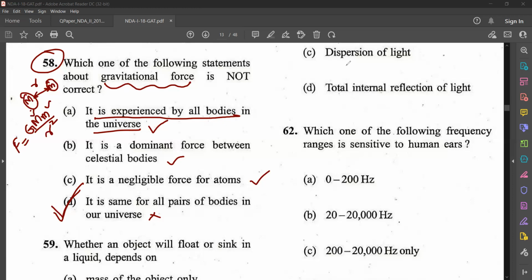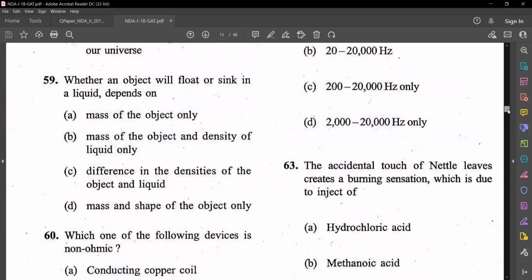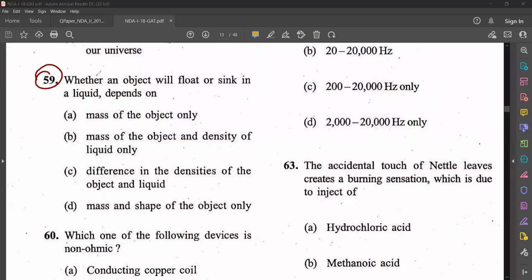Let's go to the next question. Question number 59. Whether an object will float or sink in a liquid depends on: mass of the object only, mass of the object and density of liquid, difference in densities of liquid and object, or mass and shape of the object only. Read the statements properly and I want you to answer in comments. Try that.